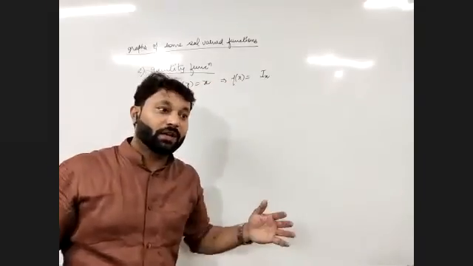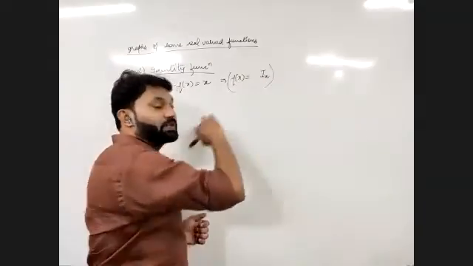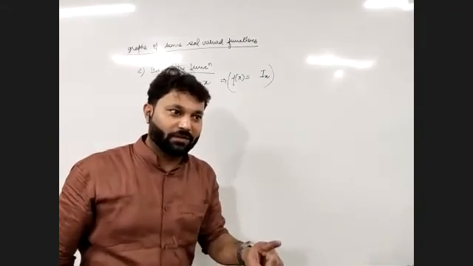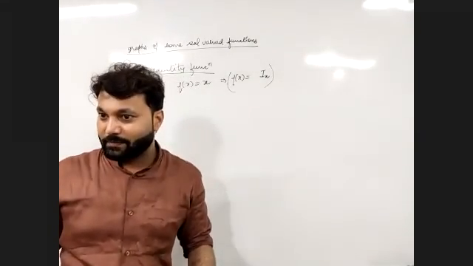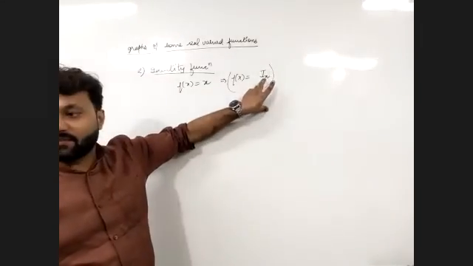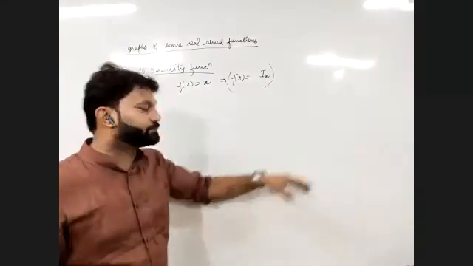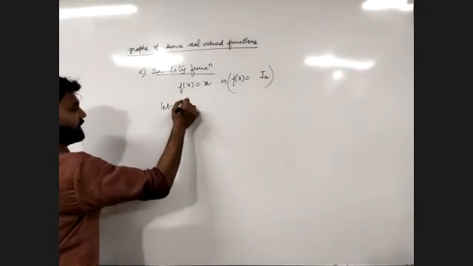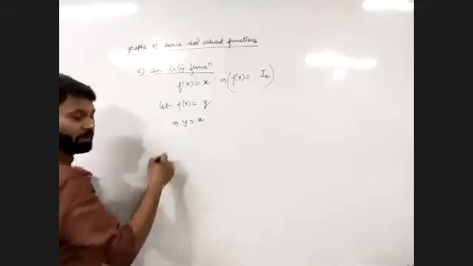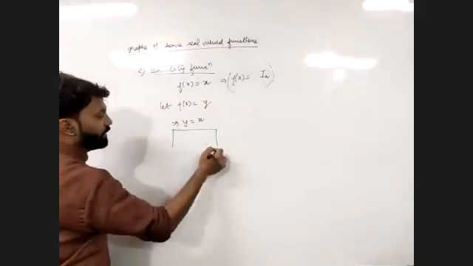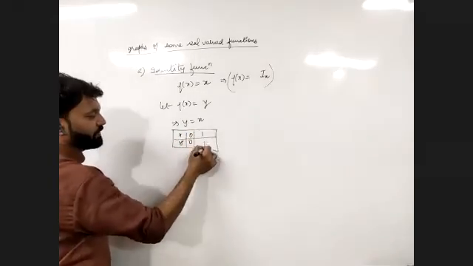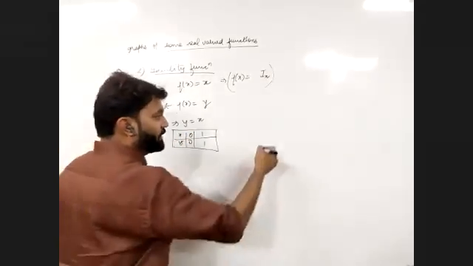You should know that if this symbol comes in the exam or in multiple choice questions, you should know what I(x) is. So I is not the matrix here. If you have done matrices in class 10, identity matrix, it is not the identity matrix, it is the identity function. Am I clear with it? So let f(x) is equal to y, which implies y will be equal to x. Whatever value you give to x, the same value will be of y. When x is 0, y is 0. When x is 1, y is 1. That is what we call identity.